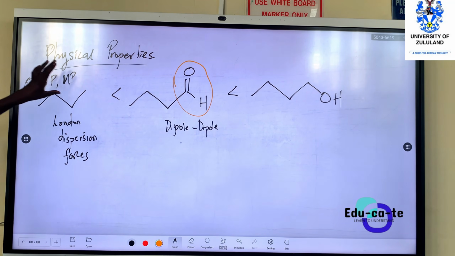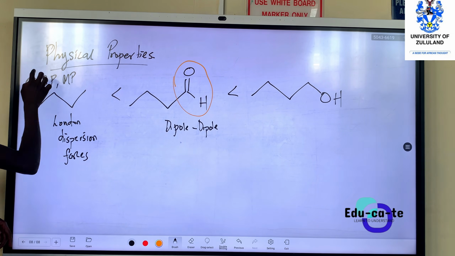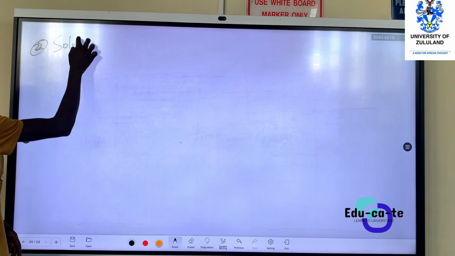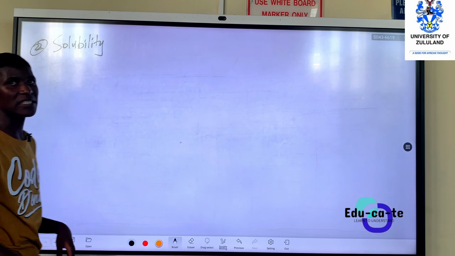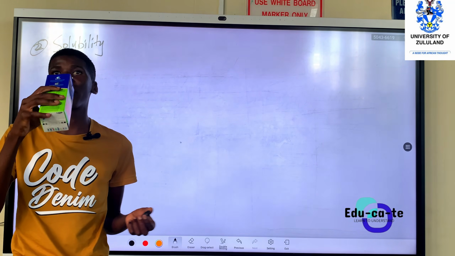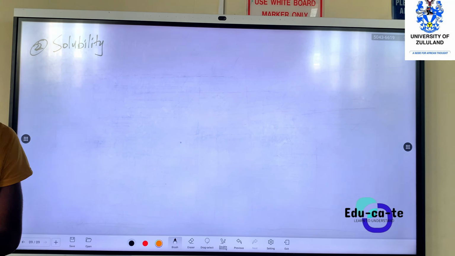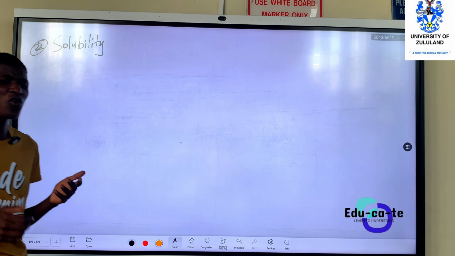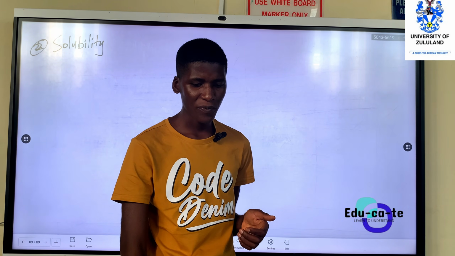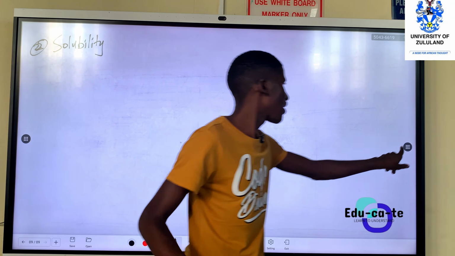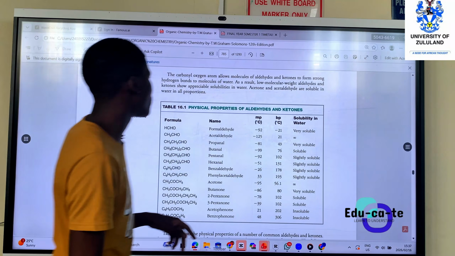Another property that Doc mentioned, which is very important, is the solubility. So solubility, what is solubility? When we talk about the solubility of a certain substance, you want to see whether it dissolves in water. So here we are interested in the solubility in water. So many carbonyl compounds cannot dissolve in water, okay? But there are other ones that can dissolve better in water. So I think if this projection allows me to show you this,